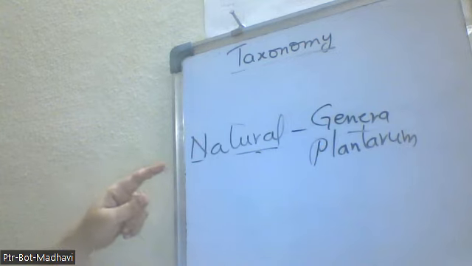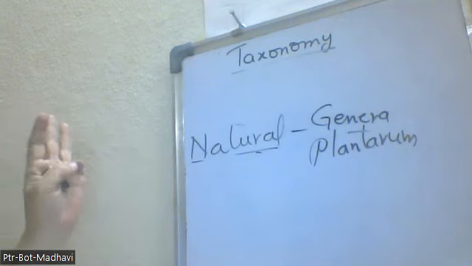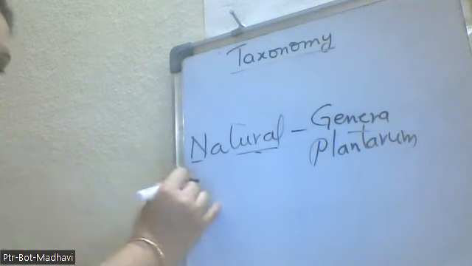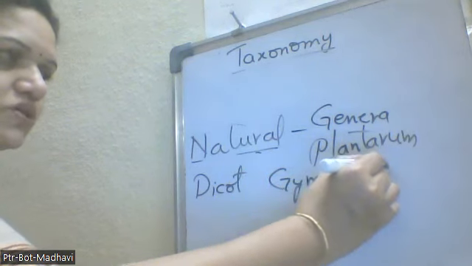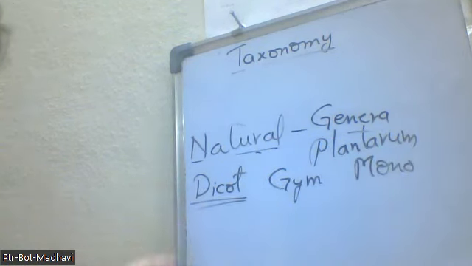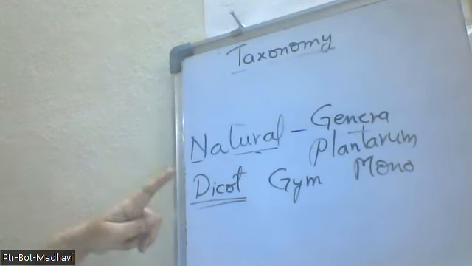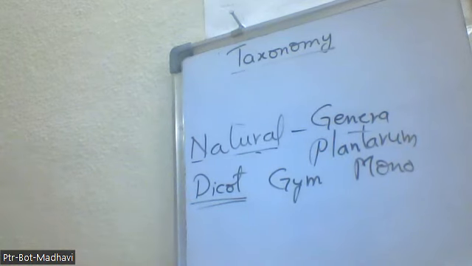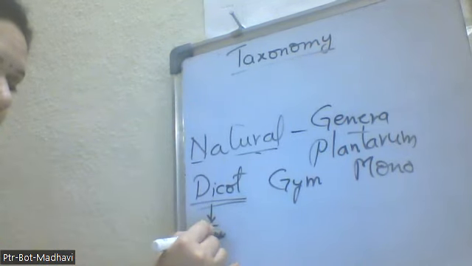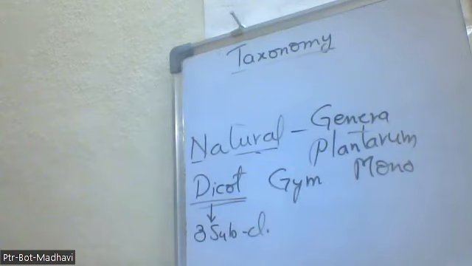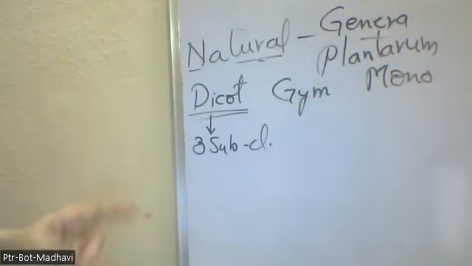Here they have divided the flowering plants into 3 classes, that is the dicots, gymnosperms, and monocots. We have to remember it like this only: dicot, gymnosperms, and monocots. In the dicots, the seed has 2 cotyledons. And this class is divided into 3 subclasses: the polypetalae, gamopetalae, and monochlamydeae.